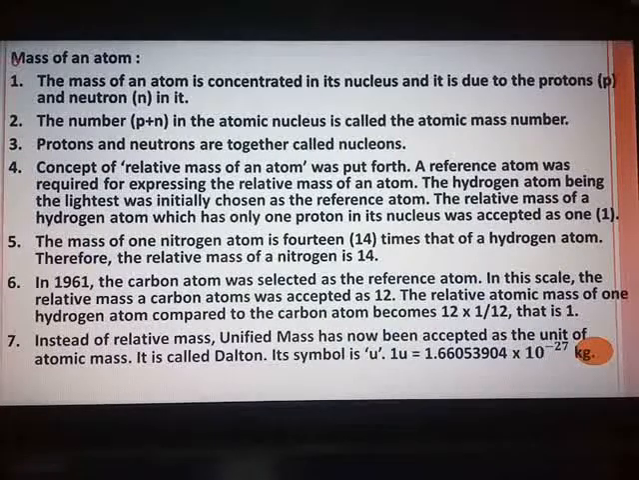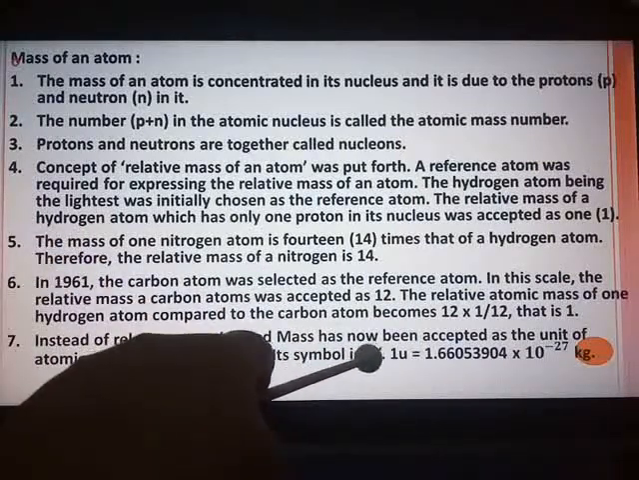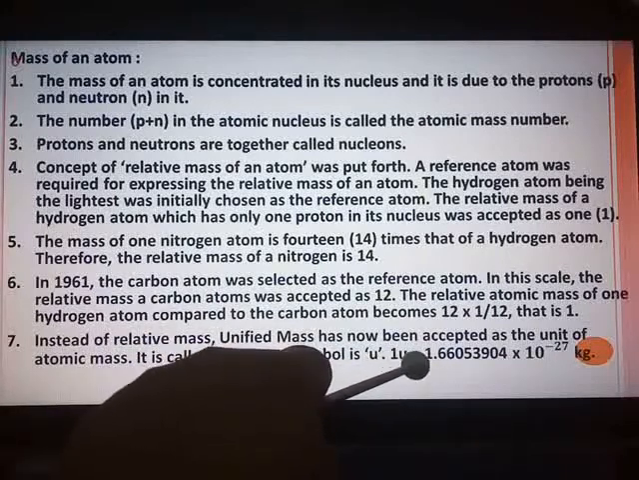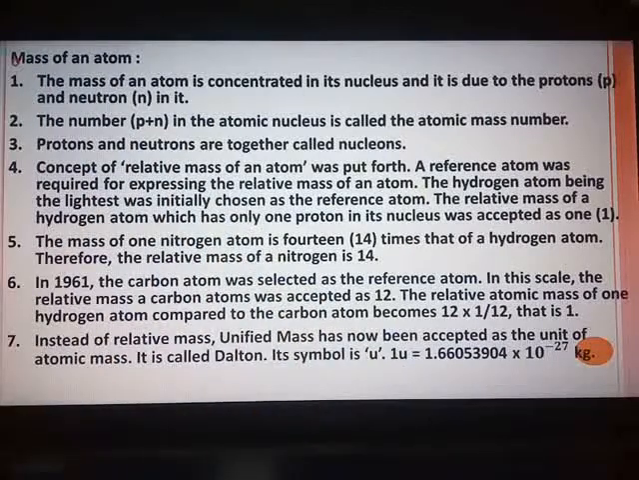So instead of this concept of relative mass of an atom, now what we are following is the unified mass. Unified mass has now been accepted as the unit of atomic mass, and that is called the Dalton, having the symbol small u. So 1 Dalton is equal to 1.66053904 multiplied by 10 raised to minus 27 kg. So this value should be learnt by you. It can be asked under MCQs or true and false: the value of 1 Dalton.